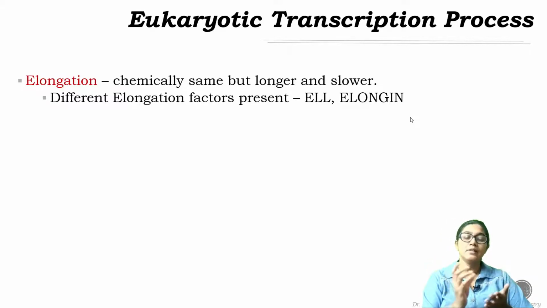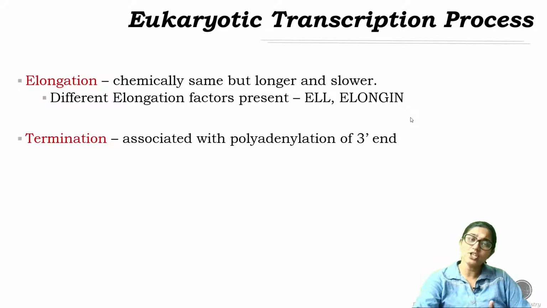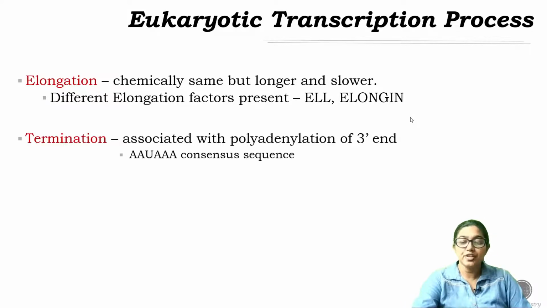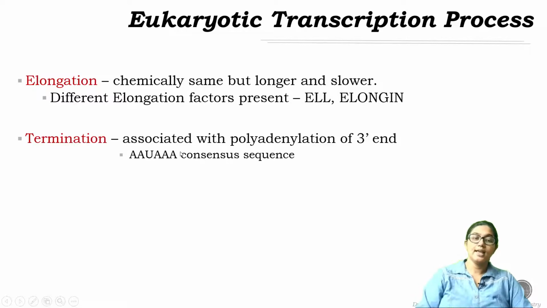If you remember, addition of different nucleotides along with formation of the phosphodiester bond elongates the mRNA chain, but definitely the eukaryotic mRNA is longer, so it takes time. So the process is a bit slower. Termination is associated with polyadenylation of the 3' end, and there is a consensus sequence, AAUAAA.